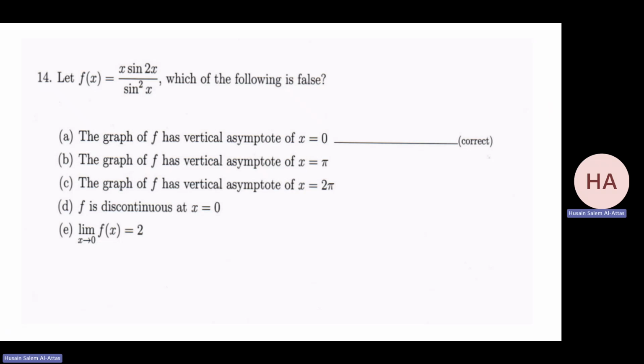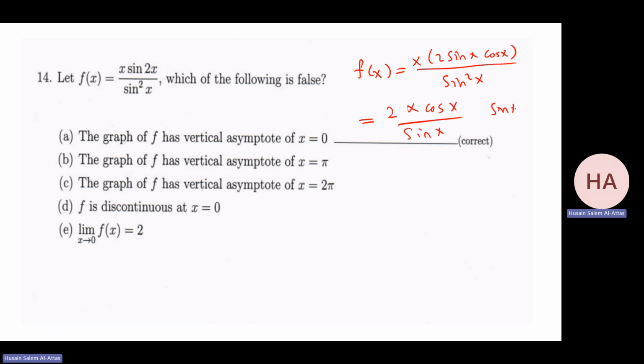Okay, let me simplify it. 2 sine x cosine x over sine squared x. And that gives me what? 2x cosine x over sine x, provided sine x is not equal to 0. As a limit, I can do this.